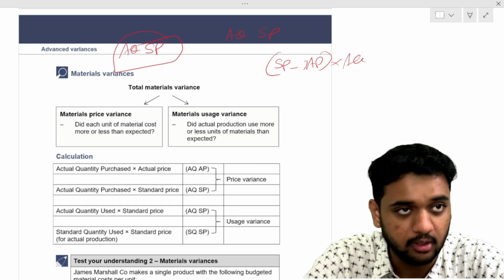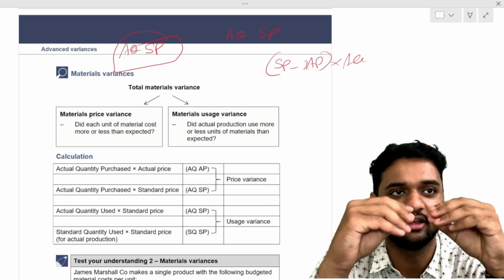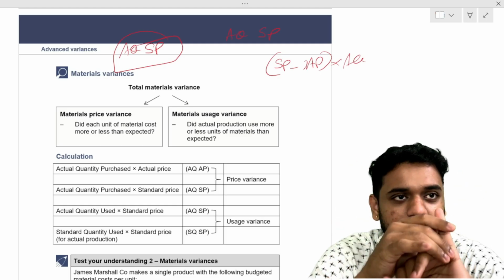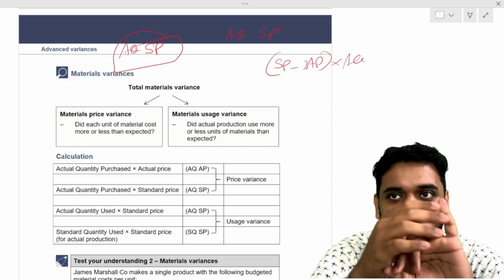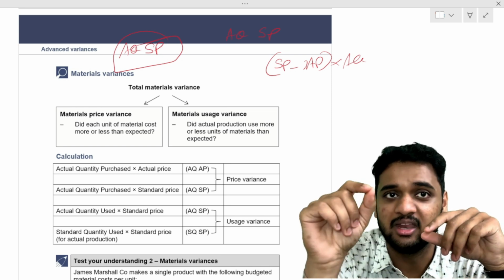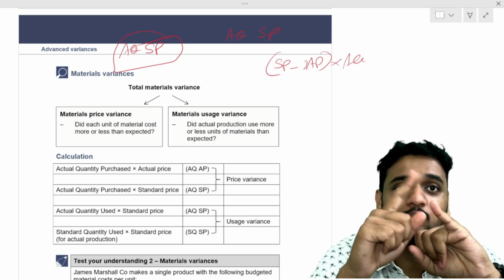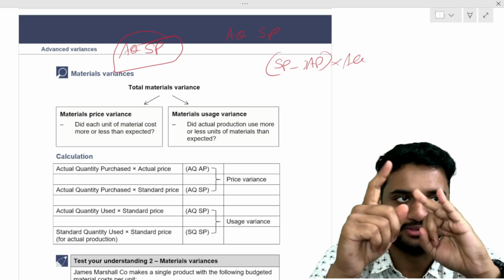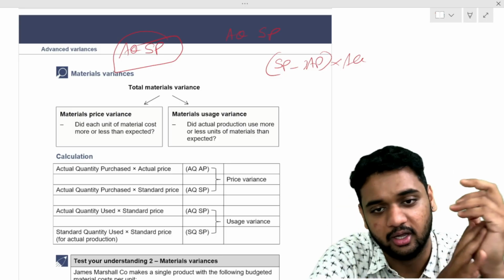Okay. Understood? So what is material price variance? Because of price, what variance are you getting? Remember the example. 20 rupees is what? Standard price minus actual price into actual quantity. Very important: the standard price is standard price per unit, always per unit inside. Standard price minus actual price into actual quantity.